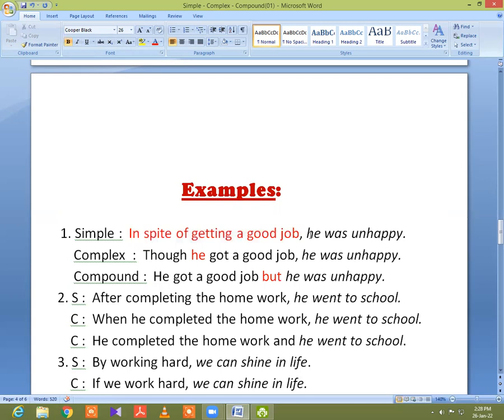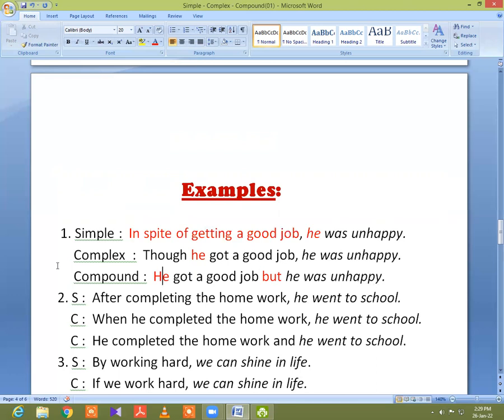I need a subject. This he goes through the beginning of this compound sentence as a subject. And then I get a verb or finite verb. So getting, I cancel this ing and take this verb got, and then the others remain unchanged. So the answer of the compound sentence is, he got a good job, but he was unhappy.